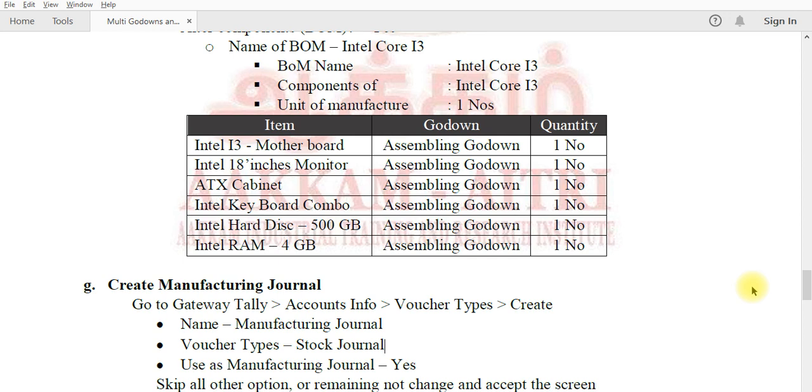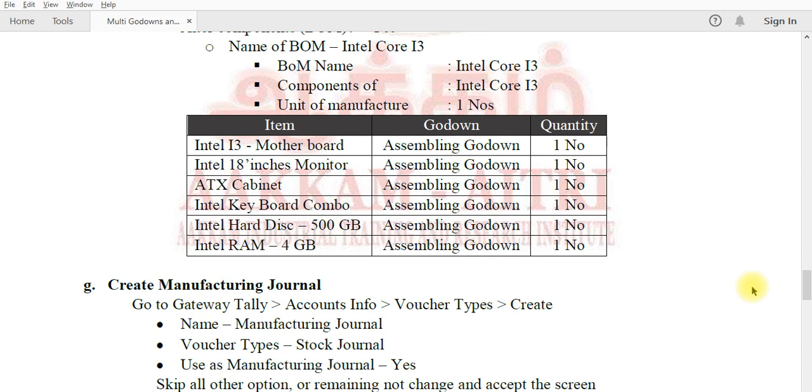So when I give the name as manufacturing journal, if I forget to give use as manufacturing journal, yes, here the manufacturing journal you named does not act as a manufacturing journal. Okay, so you give yes as use as manufacturing journal.